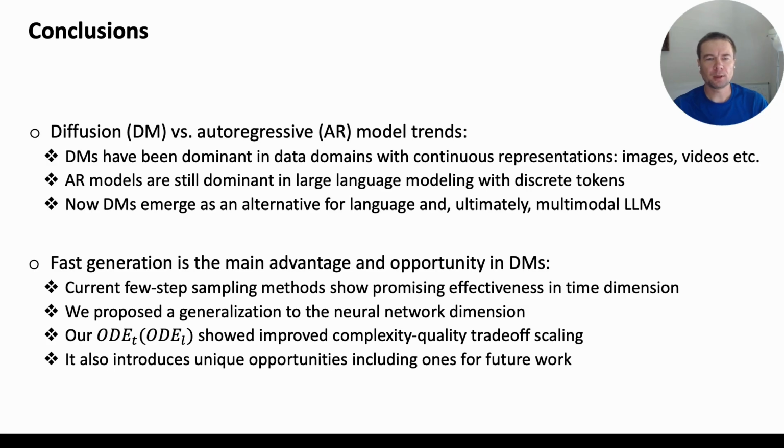Fast generation is the main advantage and opportunity in diffusion models. Current few-step sampling methods show promising effectiveness in time dimension. We proposed a generalization to the neural network dimension. Our method showed improved complexity quality trade-off scaling. It also introduces unique opportunities, which we consider as the future work.